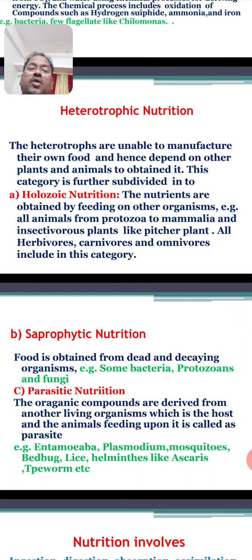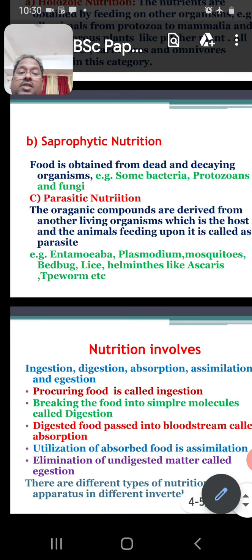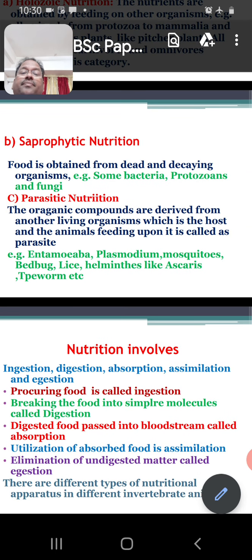Then about the nutrition. Nutrition involves how the nutrition takes place in animals. So nutrition means there is a requirement of food, and the food is taken inside the body by the mouth.